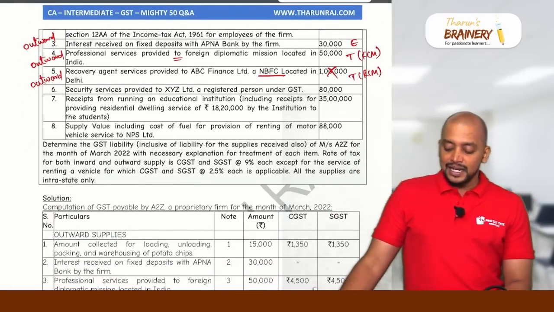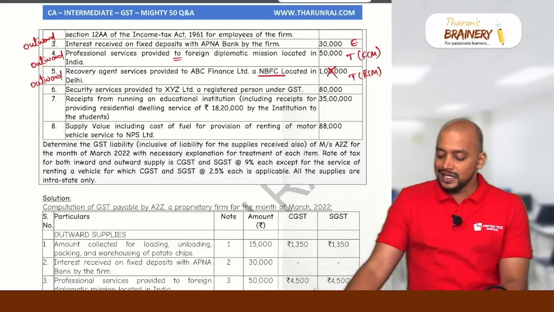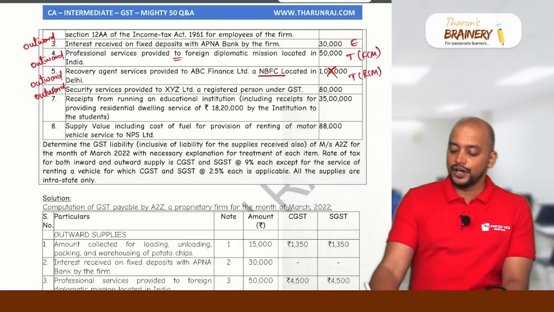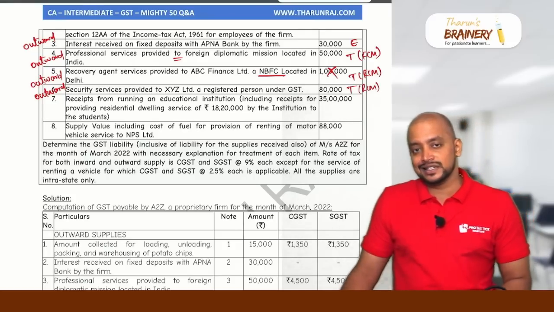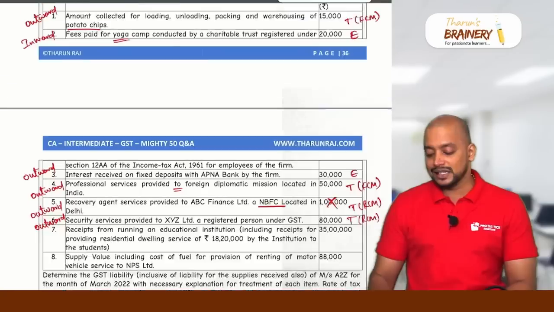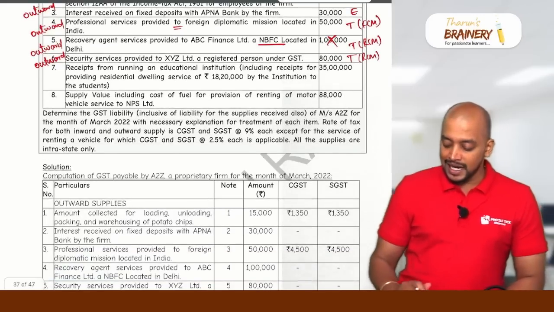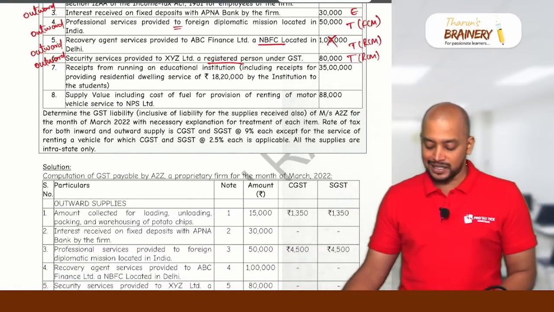Then, number 6, security services provided to XYZ Limited, a registered person under GST. Again, it is an outward supply. Security service provided to XYZ Limited, so it will be taxable under RCM. Why? In case of security agency services, if the supplier is other than a body corporate, yes, a proprietary firm other than a body corporate, and the recipient is registered, therefore it will be taxable under RCM.